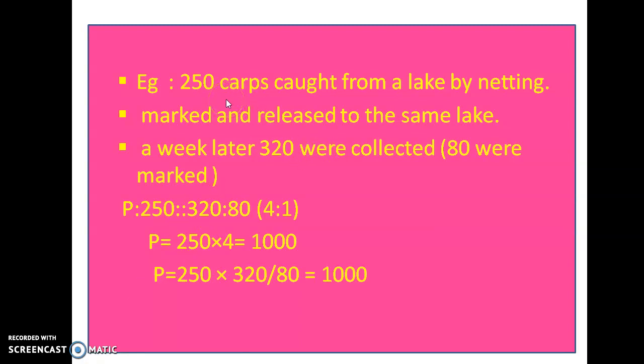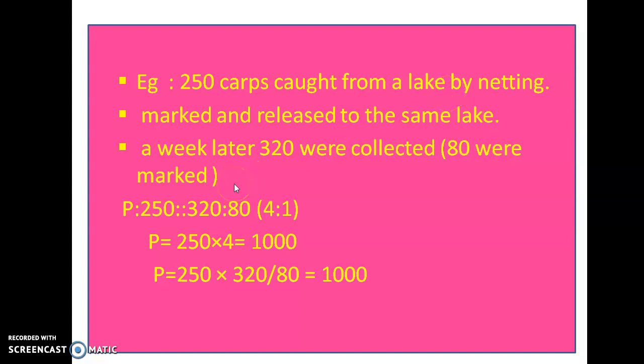250 carps in a pond. 250 carps, a kind of fish, are caught from a lake by netting method. And these 250 carps are marked and released into the same lake. After 1 week, we have collected around 320 carp fish. And out of these 320 carp fish, 80 carps were already marked.